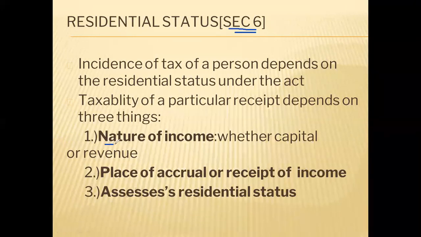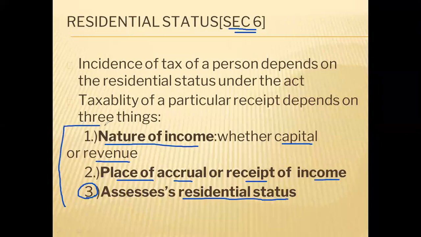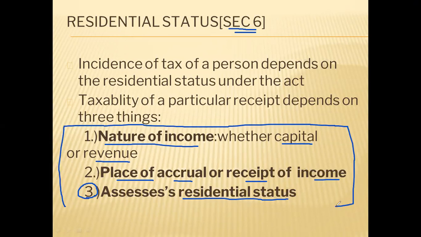First, you should know the nature of the income, whether it is a capital receipt or a revenue income. Second, you should know the place of accrual or receipt of that income, whether it is received or earned in India, or earned or received outside India. And third important thing which you should check is the assessee's residential status. By knowing all these three things, we can easily calculate the taxable income of a person.